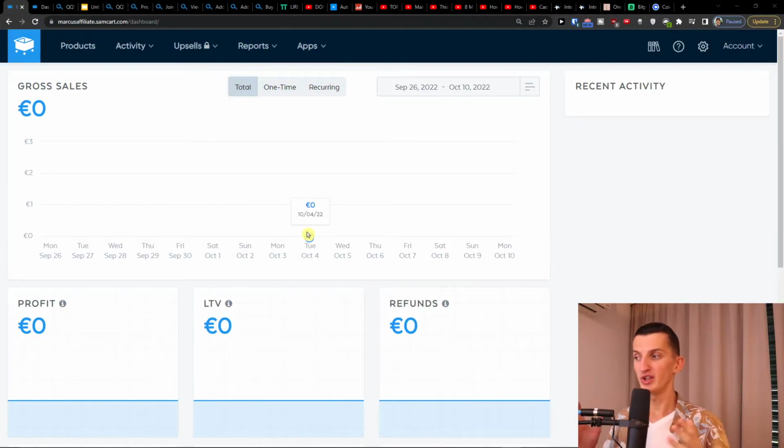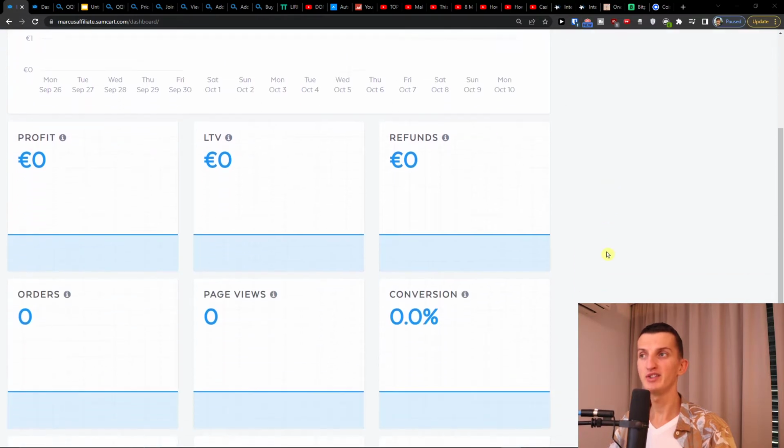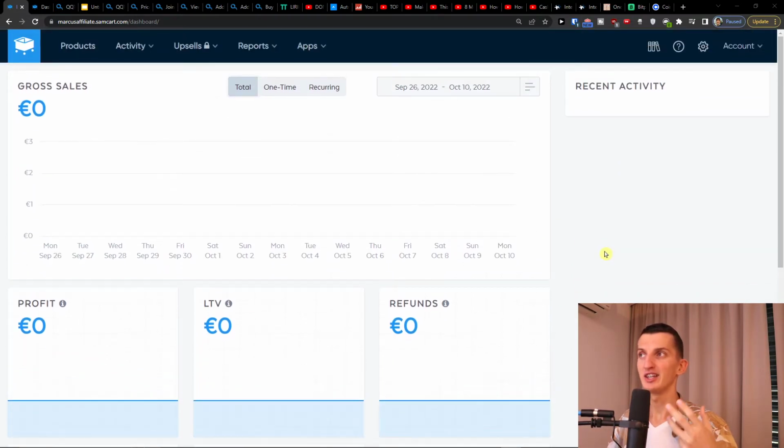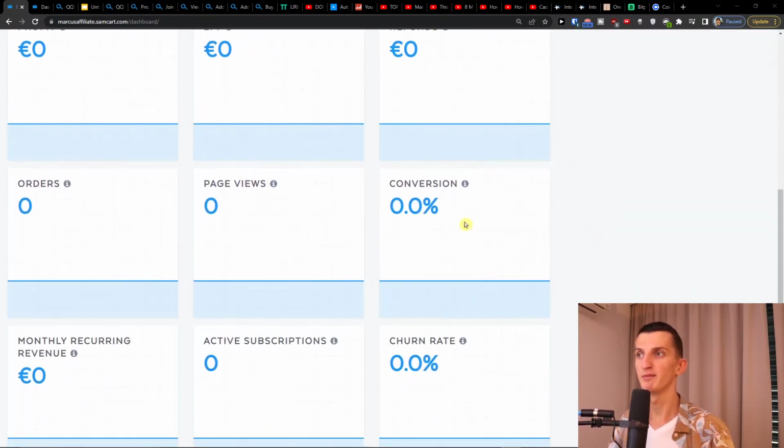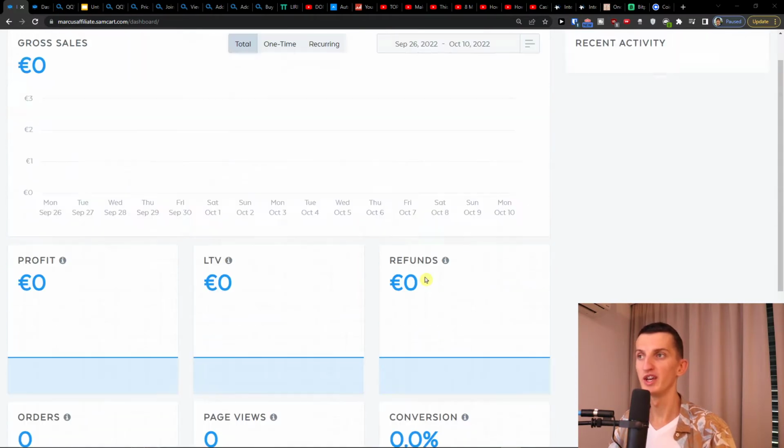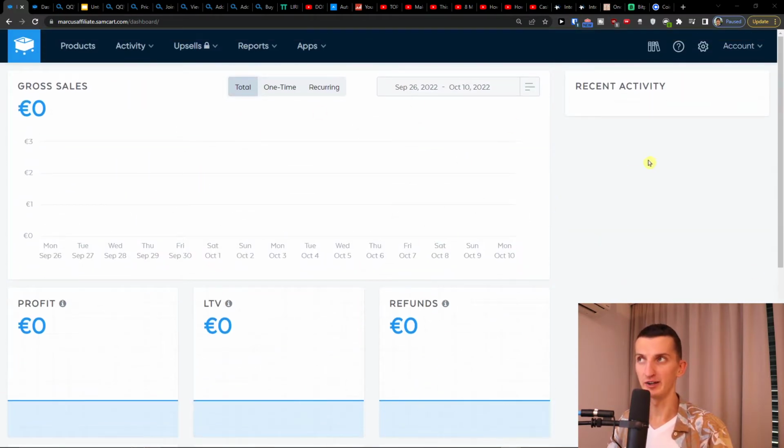So when you're gonna be in Samcart and you're gonna create your own account and choose a package that you need, that you like the most, you can always upgrade if you're gonna start from the beginning one. You're gonna have the dashboard. In dashboard, you're gonna have the basics, like let's say gross sales, profit, refunds, page views, orders, conversions, all of that you will learn right here.